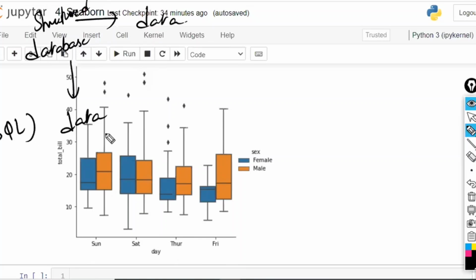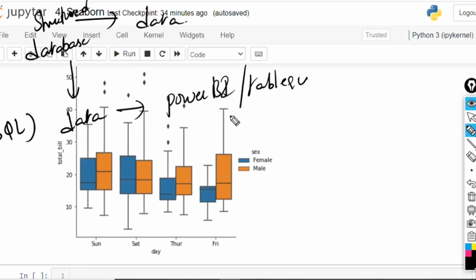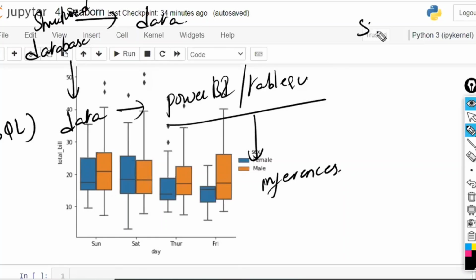Once he extracts the data, he is going to apply some kind of Power BI tool or Tableau. Using these two visualization tools, he will make multiple graphs, and based on the multiple graphs, whatever he has understood from those graphs, the inferences he is going to present. That is the data analyst role. So that is the requirement: SQL plus Tableau or SQL with Power BI will be the requirements of a data analyst role.